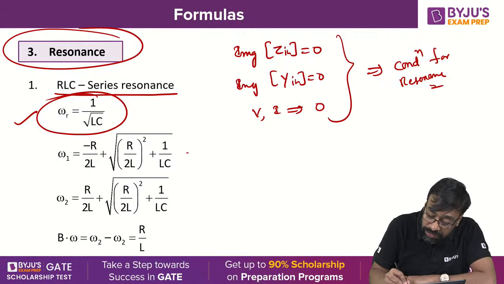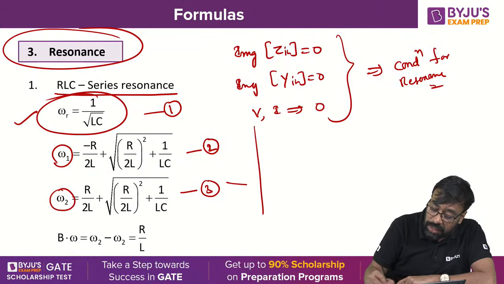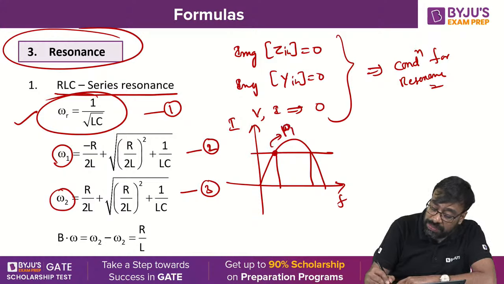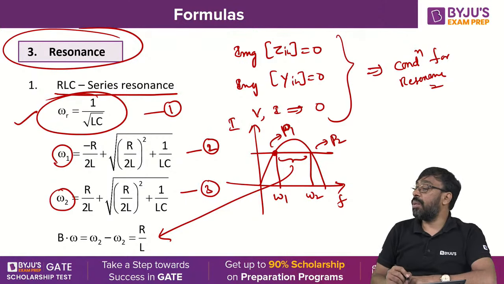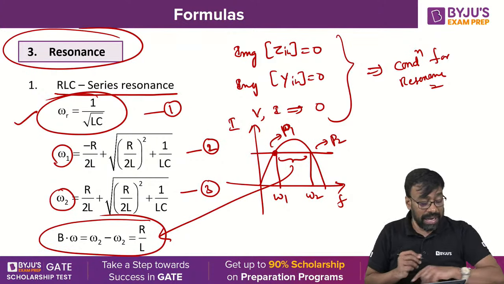And these are the important formulas for half power frequencies. When you plot the current against frequency and draw the 3 dB line, these two points are called half power points, P1 and P2, and these are the half power frequencies. The difference between these two is called bandwidth. The bandwidth is omega 2 minus omega 1, which is R by L. The formula is R by L.